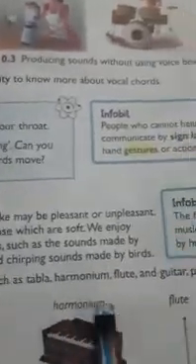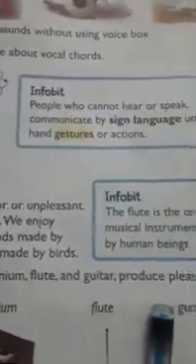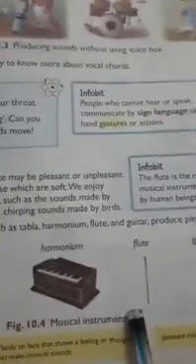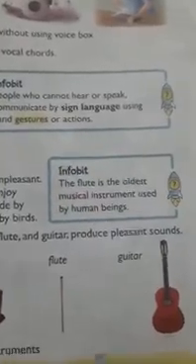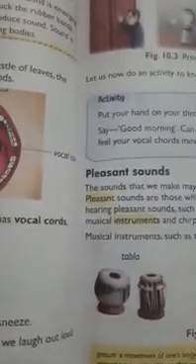Musical instruments such as tabla, harmonium, flute and guitar produce pleasant sounds. Here you can see some musical instruments: tabla, harmonium, flute and guitar. They make sounds which are pleasant. Unpleasant sound is what we don't want to hear or which we don't like.